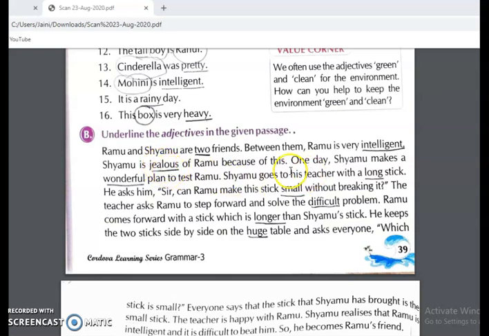And then one day Shamu makes a wonderful plan to test Ramu. So how was the plan? Wonderful. That is why wonderful is an adjective. Like this, you read the whole paragraph and underline by yourself whatever the adjectives are there.